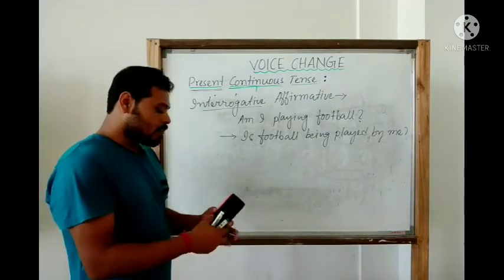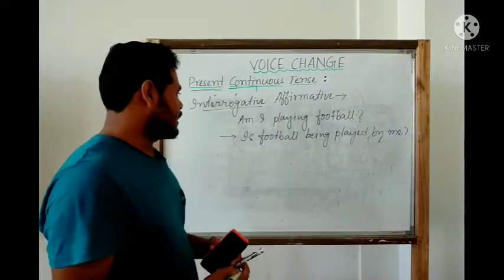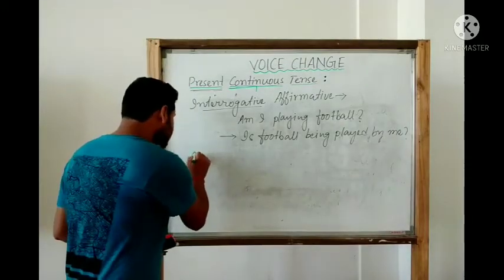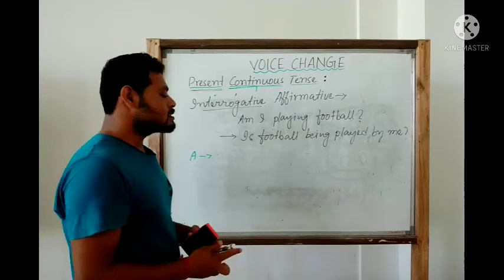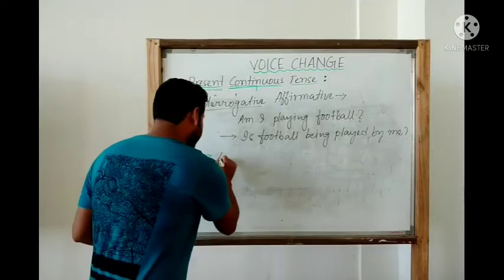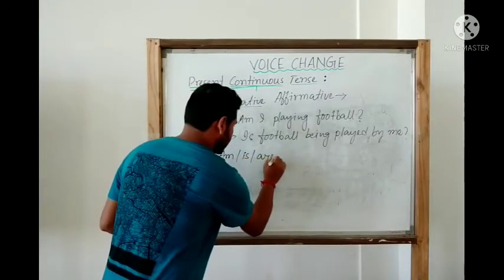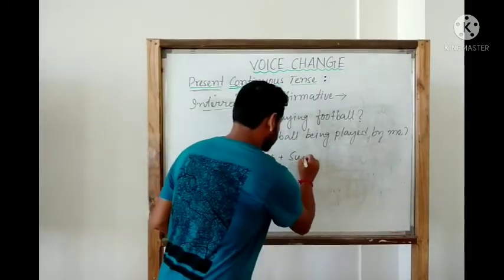So let us now form the structure of both these sentences, in active as well as in passive. First let us know the active one. What is at the very first? It is the be verb, so it should be am, is, are, plus the subject.